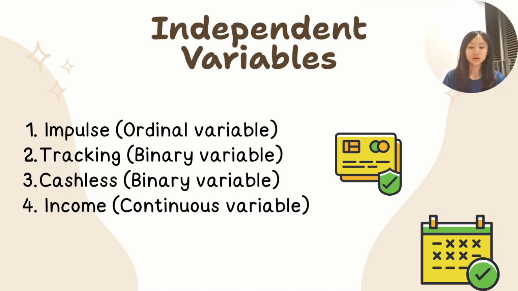I'll introduce our variables first. Our dependent variable is total spending. The independent variables are impulse buying, which is ordinal ranging from 2 to 5, where 5 represents the highest level of impulse; tracking, a 0 and 1 binary variable; cashless payments, also binary; and income, which is a continuous variable. These four factors together help explain why some young adults overspend.